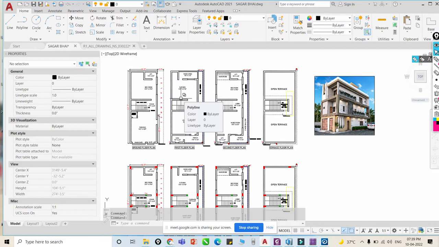The second thing is which types of projects we cover. These are live projects. There are four types of projects we are going to cover. The very first project is our bungalows project. On my screen you can see a bungalow plan as well as an elevation, which is already shown, right? So this is our project number one. Then project number two is our hospital building, or it may be a hostel building, right?